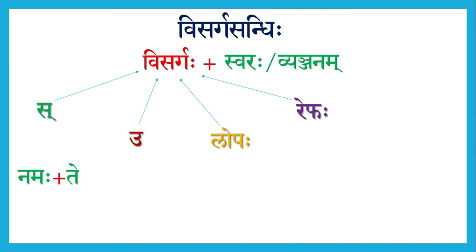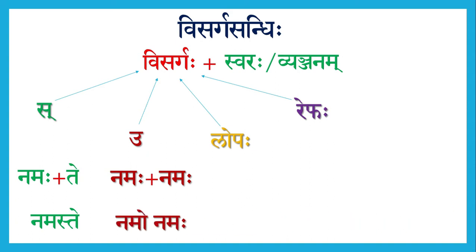For Sakaradeshaha, we have got Namaha plus Te. Here, in the place of Visarga, we must add the letter Sa. Therefore, it becomes Namaste. For the second type, we have Namaha plus Namaha. In the place of Visarga, the letter U enters, which later becomes the letter O, and our final word becomes Namo Namaha.